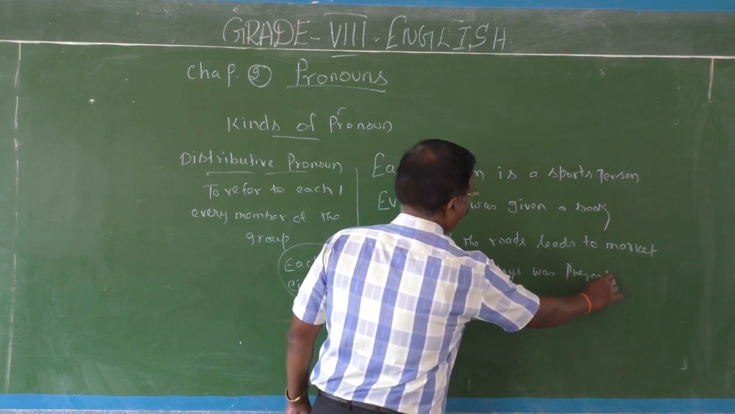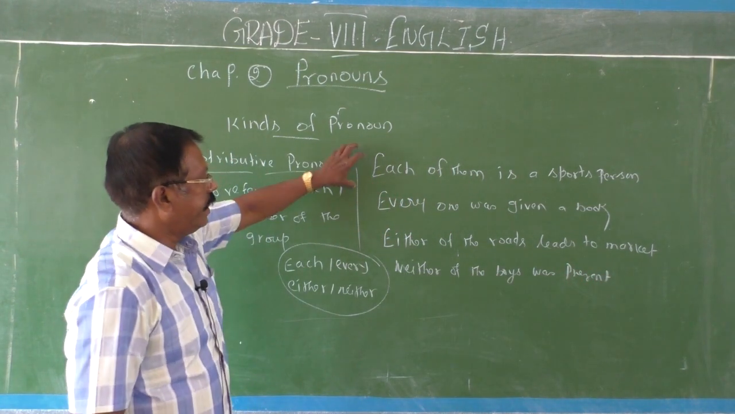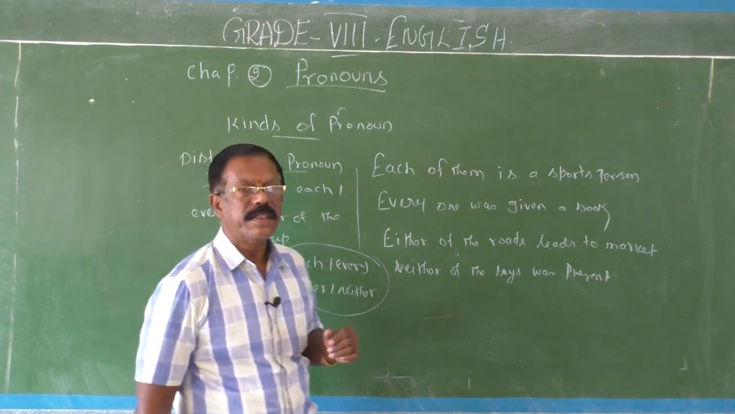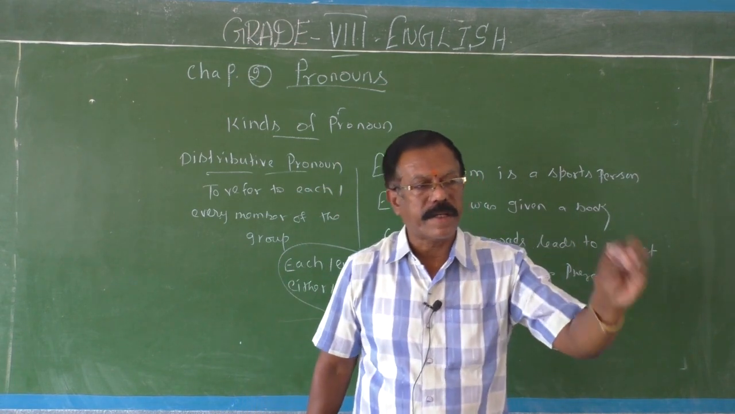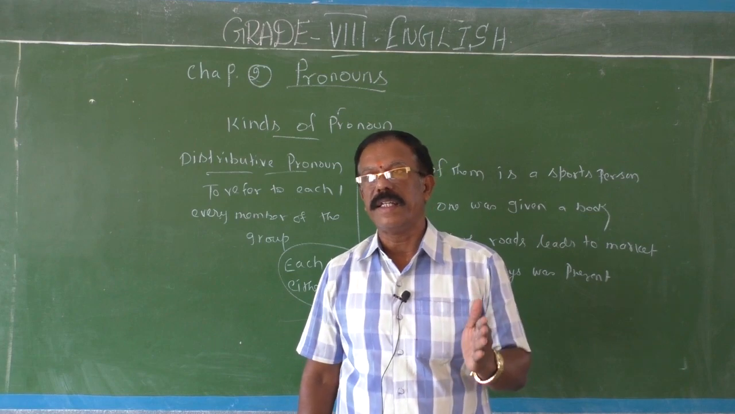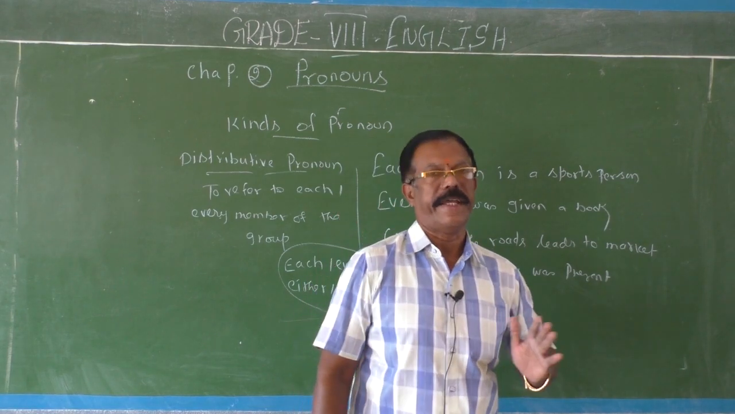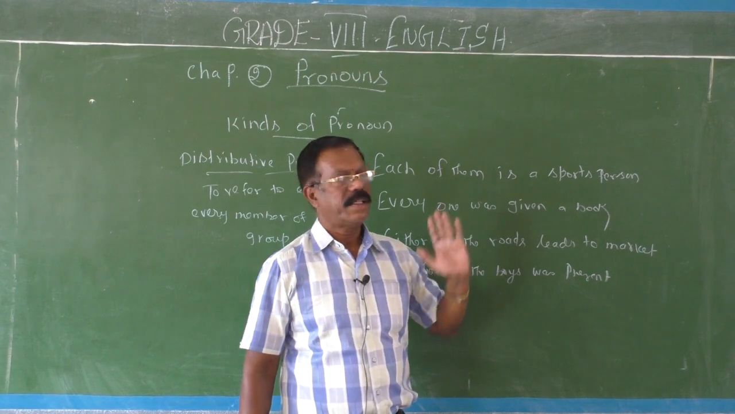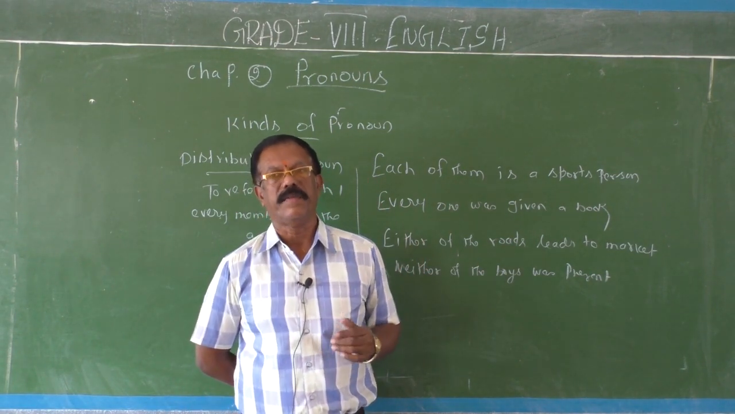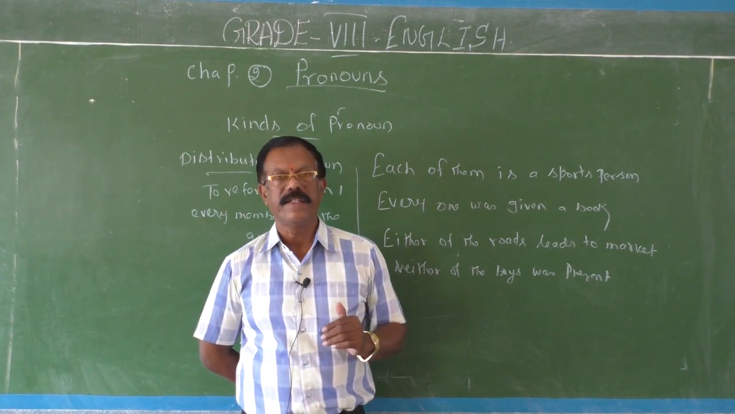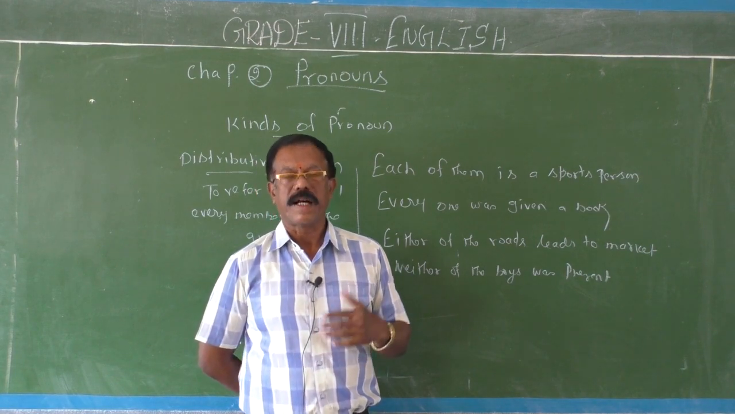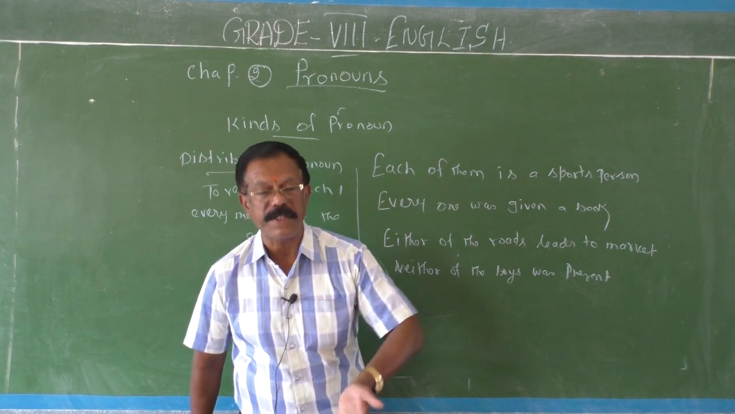So they are called distributive pronouns: each, every, either, neither. Each and every stand for each and every member of that group. That's important. Each one is called for the meeting. Each one is given chocolate. Everyone was given a book. Everyone was appreciated.